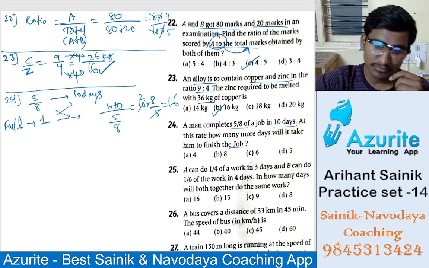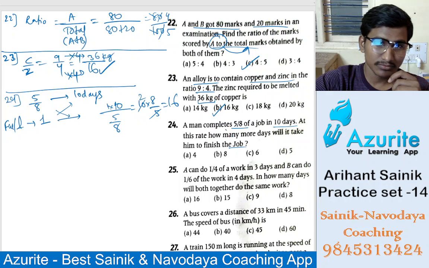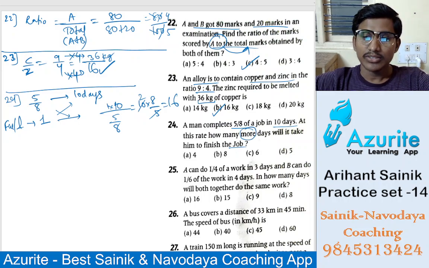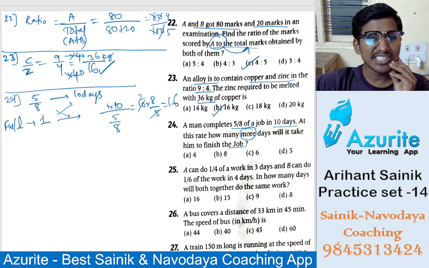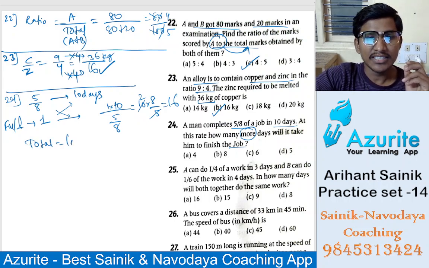No, sir, the answer is 8. So here, the total will be 16 days. Full means total, so the total is 16 days.